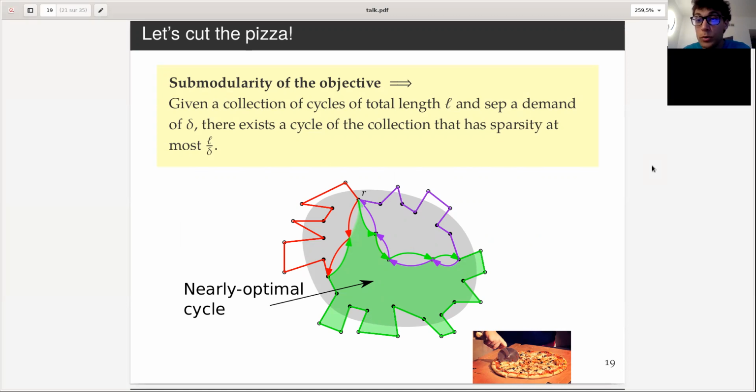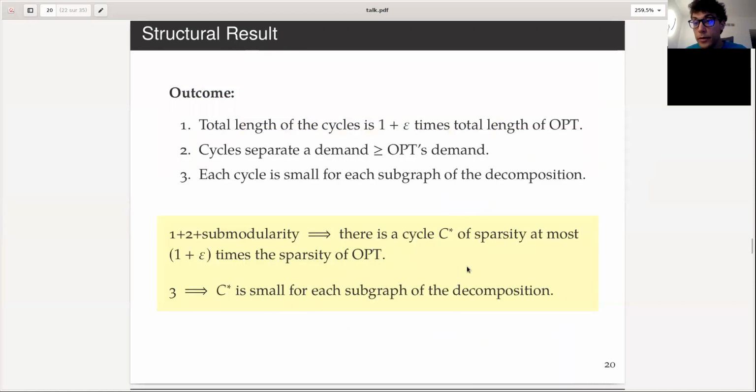So if you have a total collection of cycles that has total sparsity x, then there is a cycle by an averaging argument that has sparsity at most x. So we can pick one of them. So here is our pizza, and now we can cut one part of our pizza, which is a near optimal solution. So we are happy because we don't need to work with all these cycles that we have created. We can only work with one of them, and this one is near optimal.